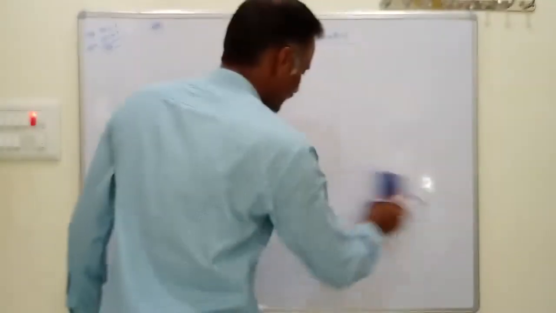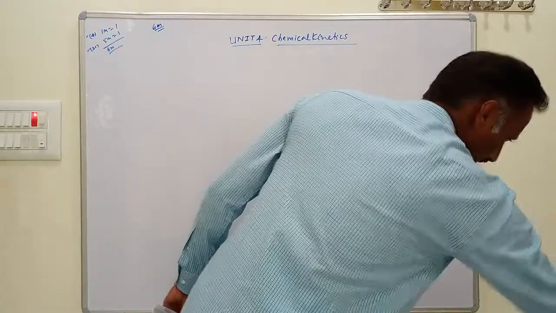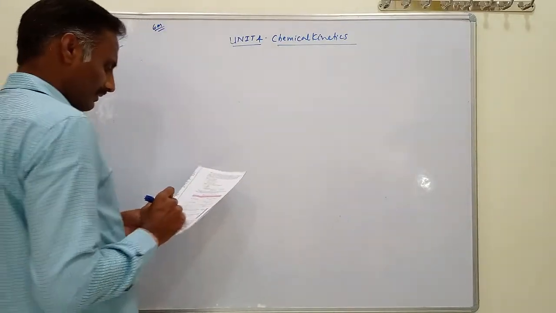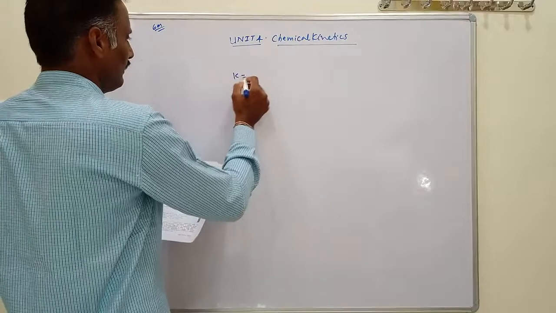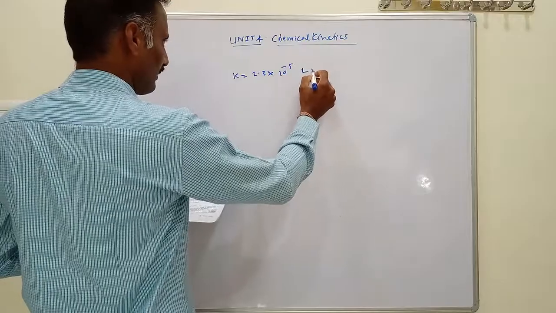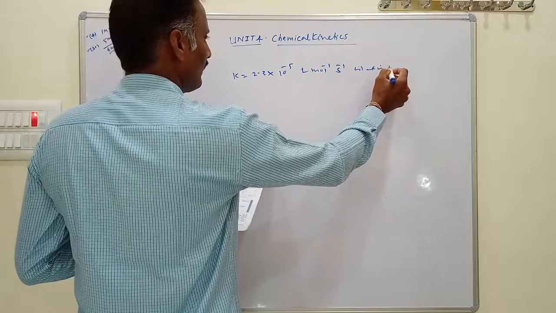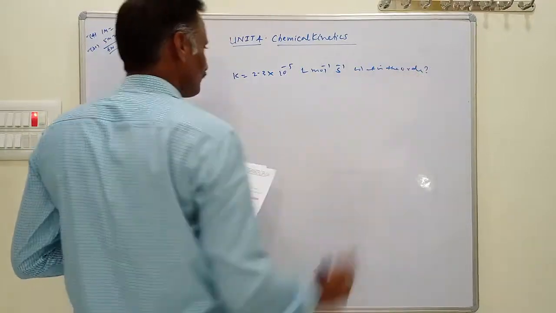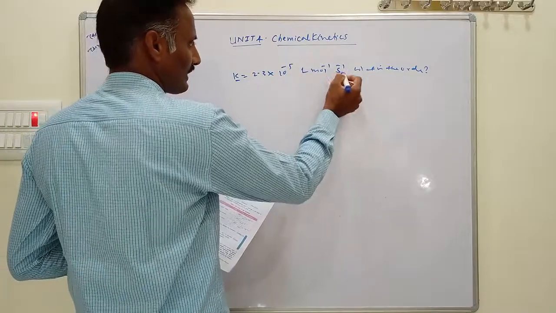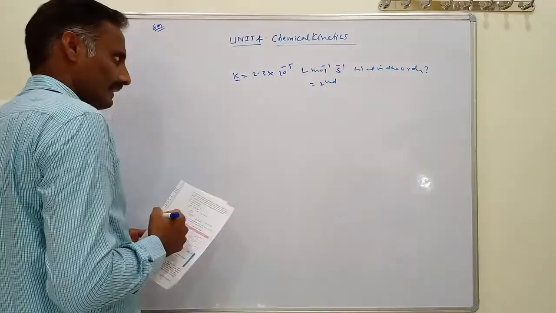Then we have some examples based on this, zero order, first order, second order. Here we have some problems. The rate constant of a reaction is 2.3 into 10 to the power of minus 5 liter per mole per second. What is the order? What is the unit of rate constant? The unit of rate constant here is liter per mole per second. This is called second order. This is a second order reaction.